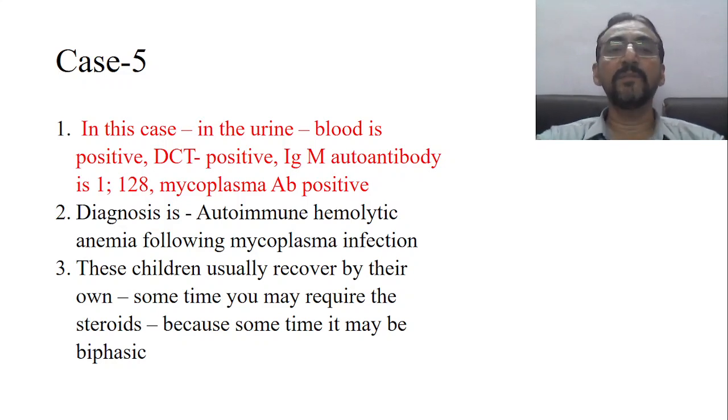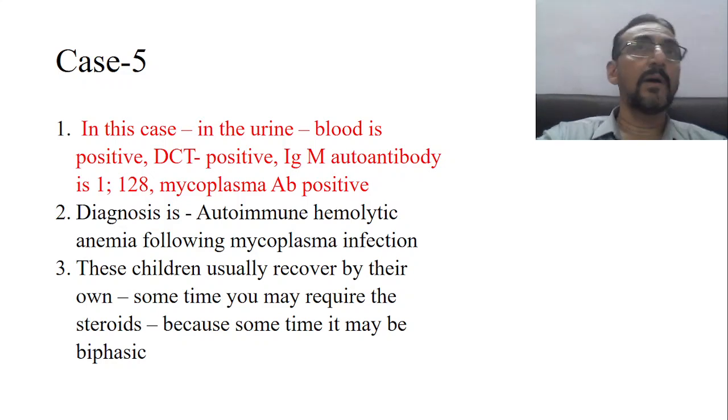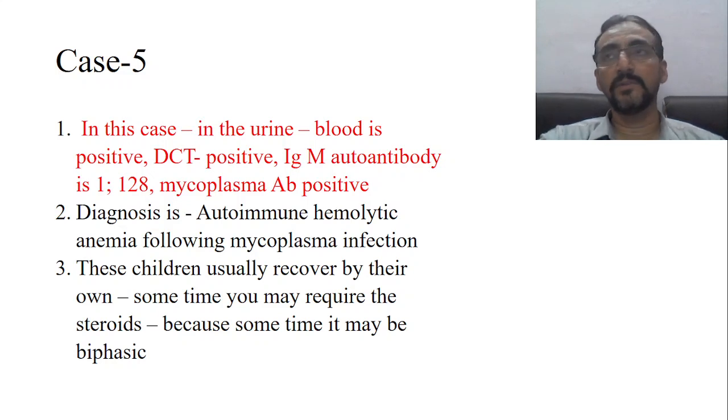Usually in case of Mycoplasma infections, and it may also be from any of the viral infections, it can occur because of viral infections. Usually in children, they recover by themselves. This failure will be there for 10-15 days. Acute failure, then the disease process comes down, the amount of autoantibodies comes down in the body, then again the RBC count recovers. Sometimes you may require steroids, because sometimes it may be biphasic. That's a different issue. Now this is how a simple CBC will help, and this should be the approach.